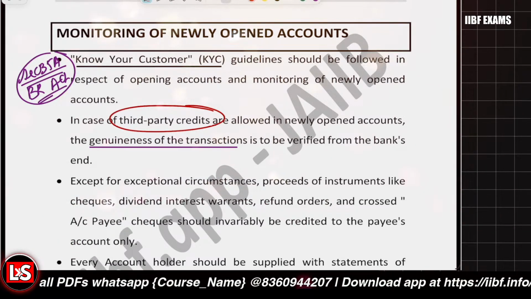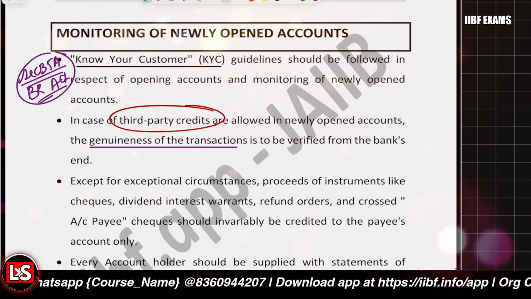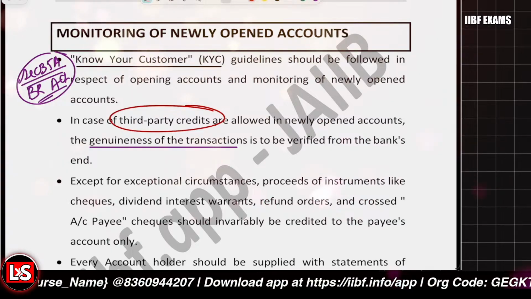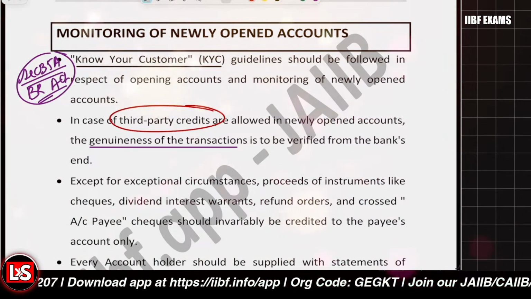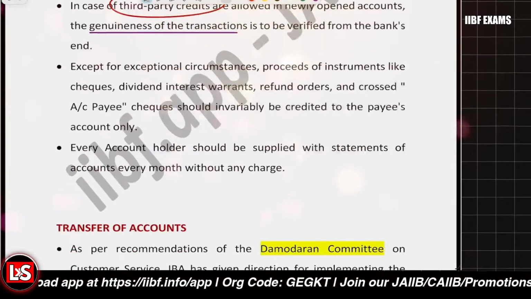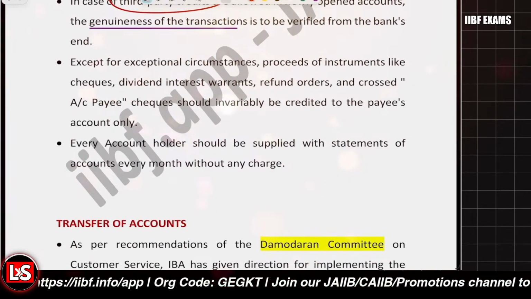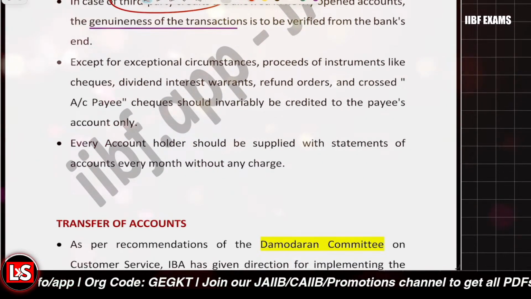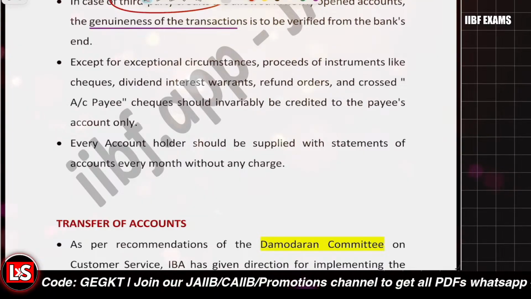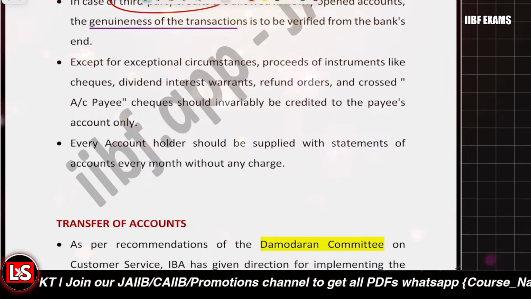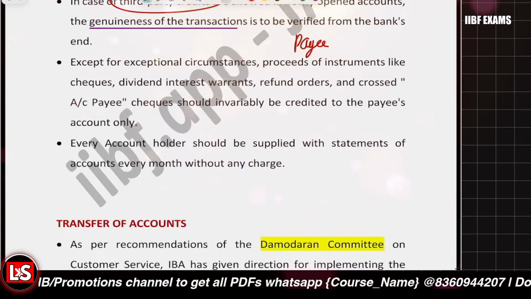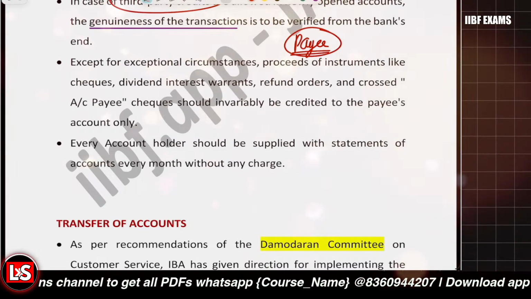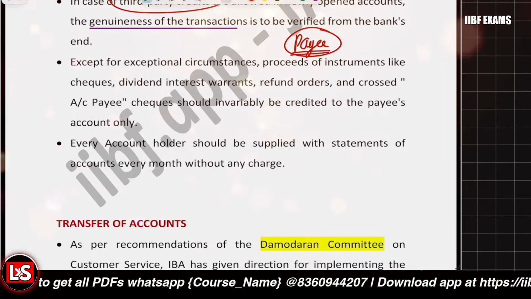And further, what should be the credit of instruments? If you have received any of the cheques, any of the drafts, any of the refund orders, any of the account payee instruments, only those instruments where the payee name matches the current account name, only those should be credited to the account.